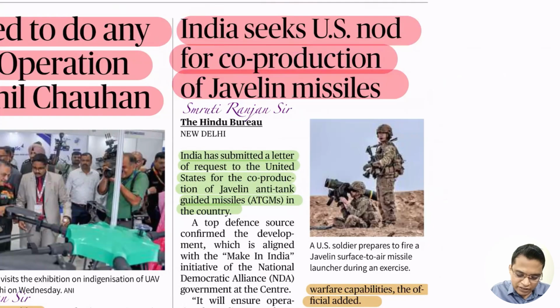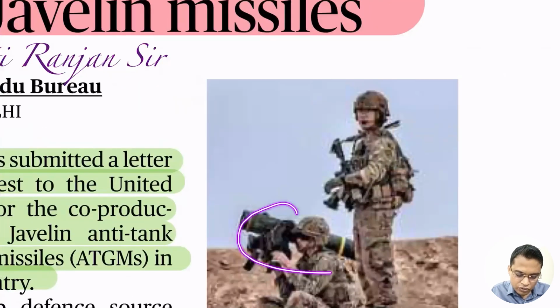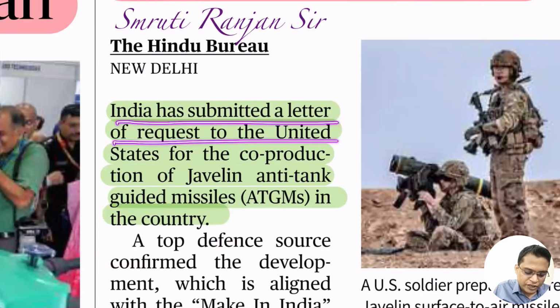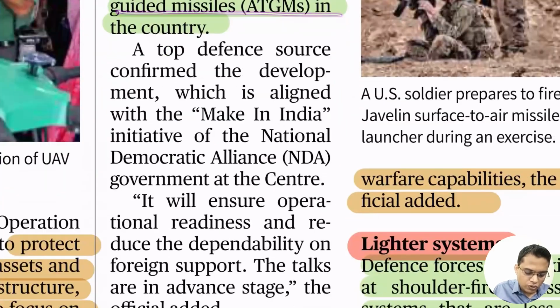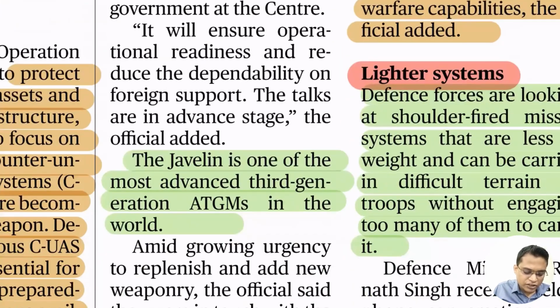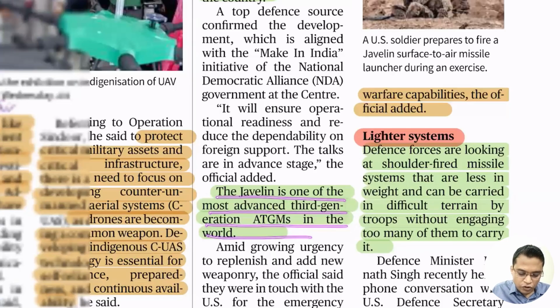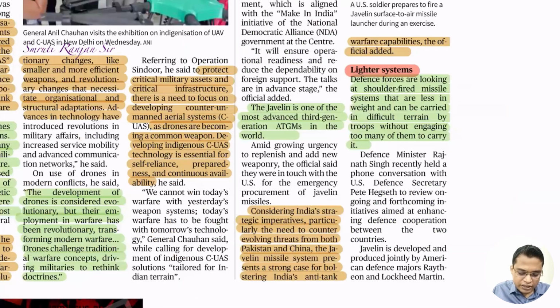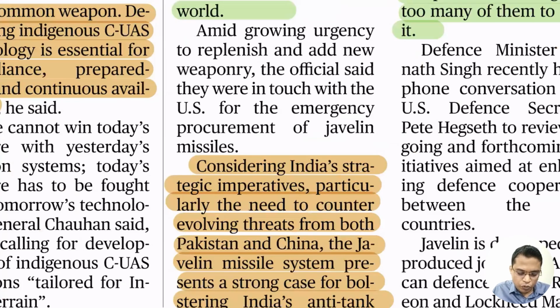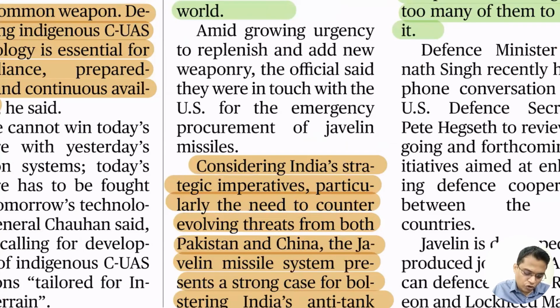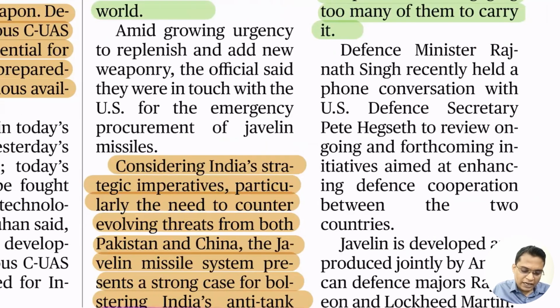So Javelin is, you can see here, a shoulder-mounted short-range missile. India has submitted a letter of request to the USA for co-production of the Javelin anti-tank guided missile. Javelin is one of the most advanced third-generation ATGMs, anti-tank guided missiles. Considering India's strategic importance, particularly the need to counter the threat from both Pakistan and China, the Javelin missile system presents a strong case for bolstering India's anti-tank capability.